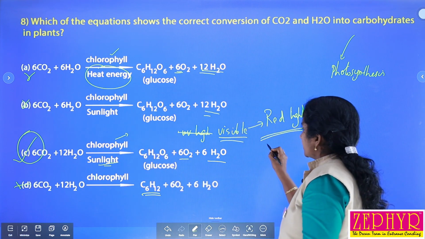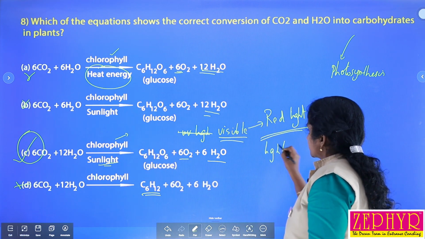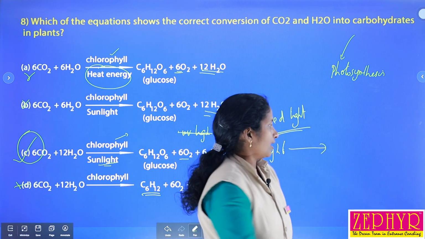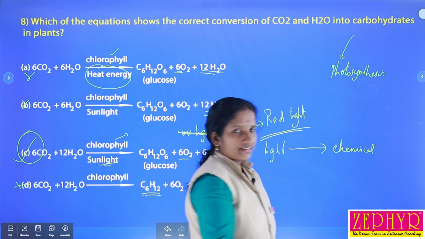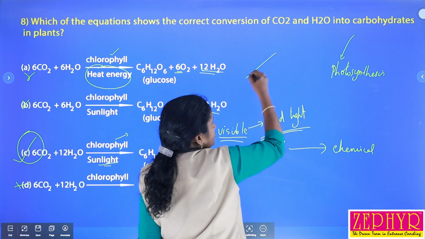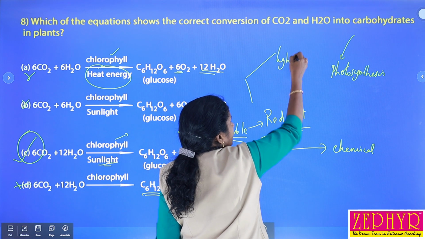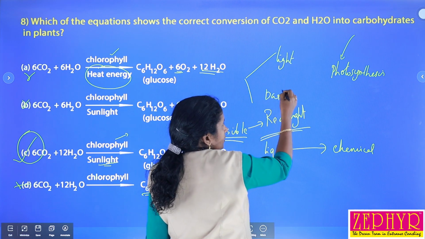So during photosynthesis, light energy is converted into chemical energy. This reaction takes place during the light reaction. Photosynthesis mainly consists of two steps, the light reaction and the dark reaction.